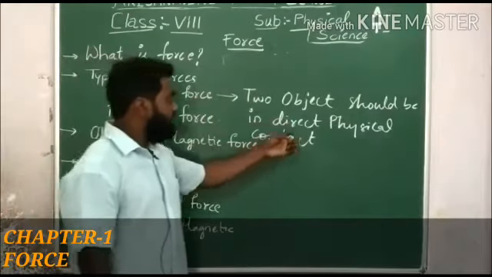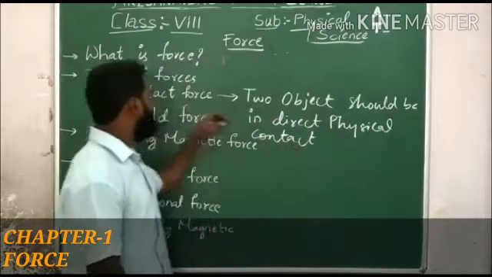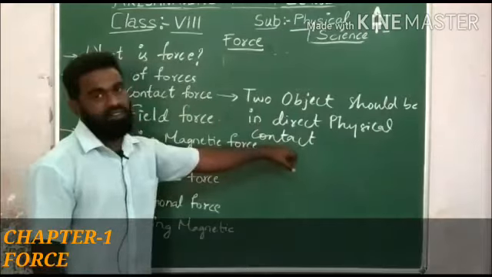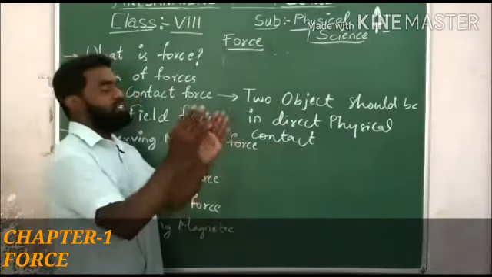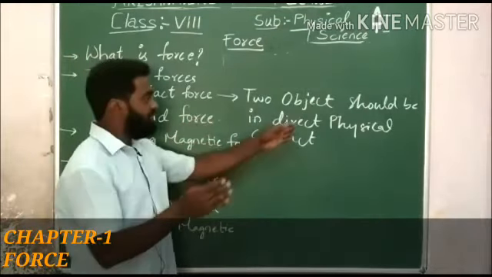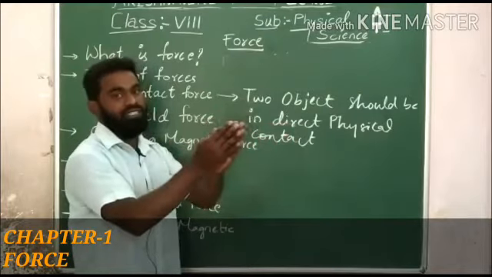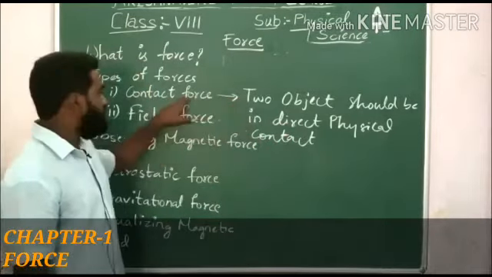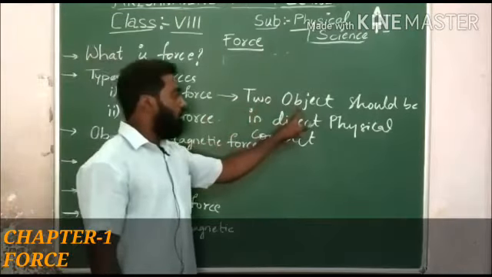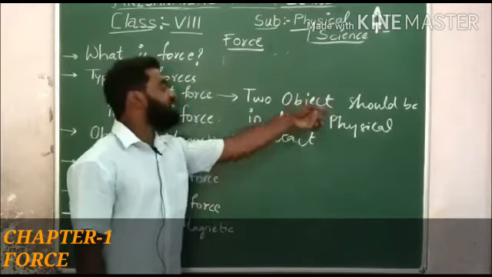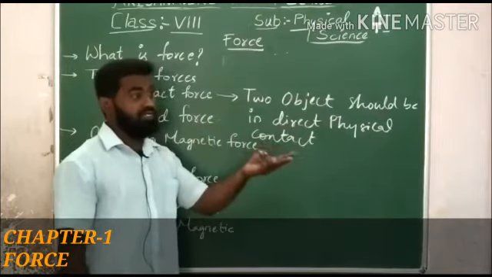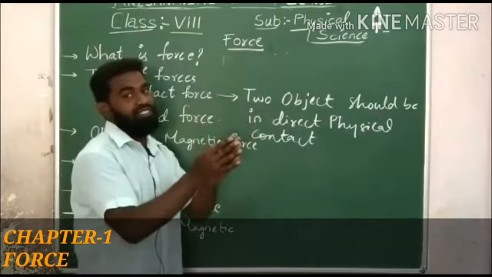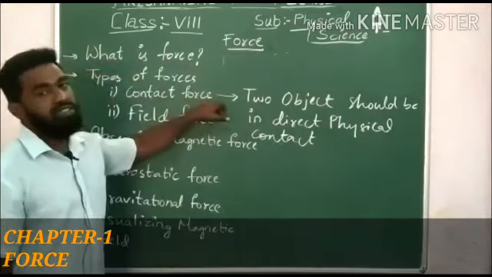So here what he is saying is direct physical contact. The name itself says that it is a contact force. Contact means it should be in physical contact with each other. Then only this type of force is applied. That is called contact force. The two objects should be in direct physical contact, that means we can see that they are in contact with each other. So that type of force is called contact force.